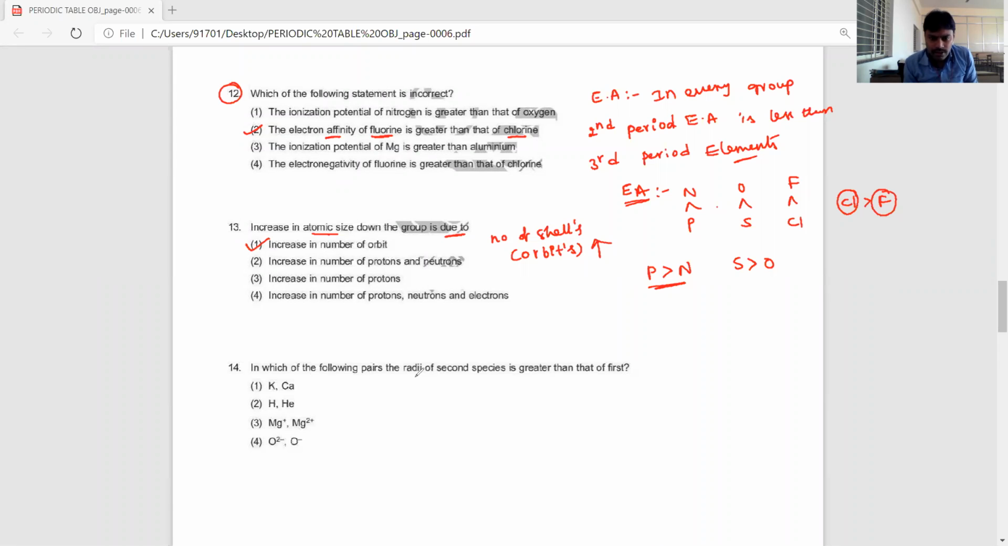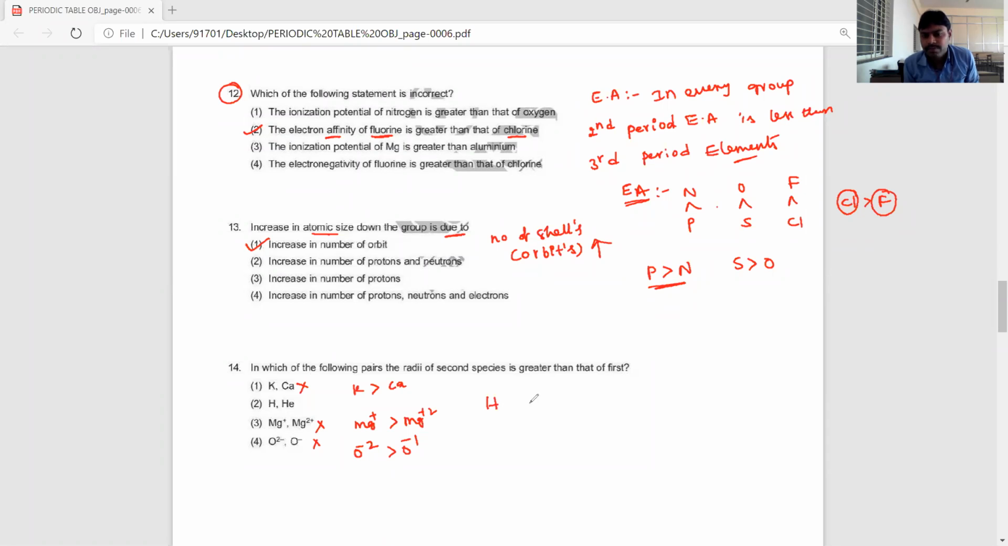Which of the following pairs has the radius of the second species greater than the first species? Let's see. Potassium and calcium. Potassium size is more than calcium. So the second one is less. So that is not your answer. Now let's see Mg+ and Mg2+. As the positive charge increases, the size or radius decreases. So Mg+ is larger than Mg2+. So it is also not your answer. O and O2-: as negative charge increases, the size increases. That's why the second species has greater size when compared to the first.